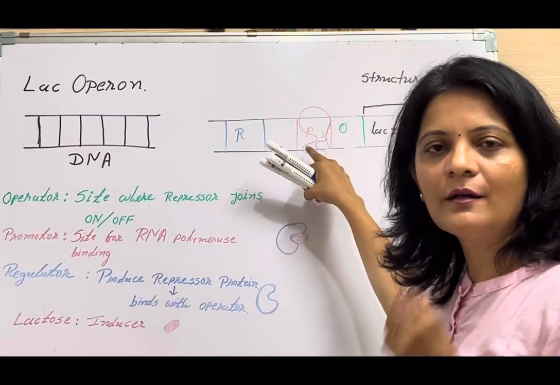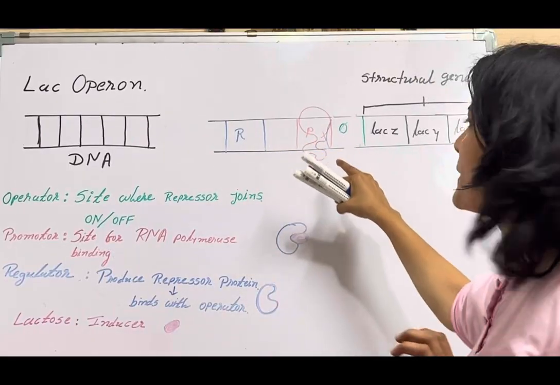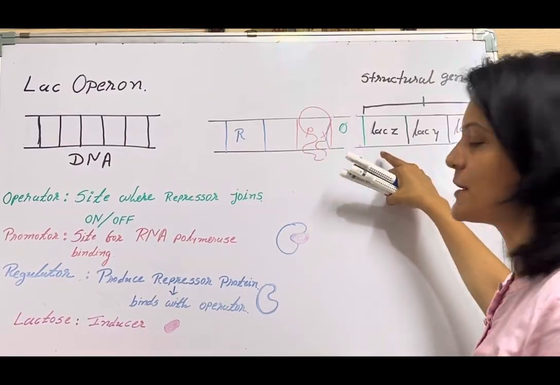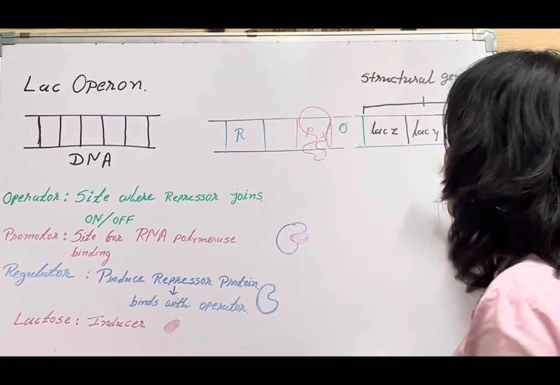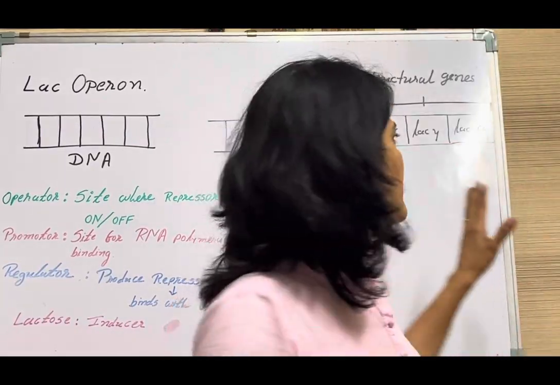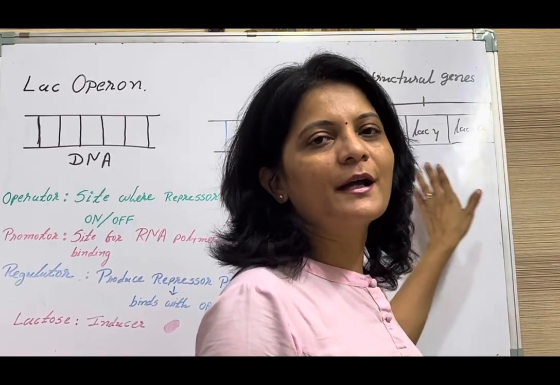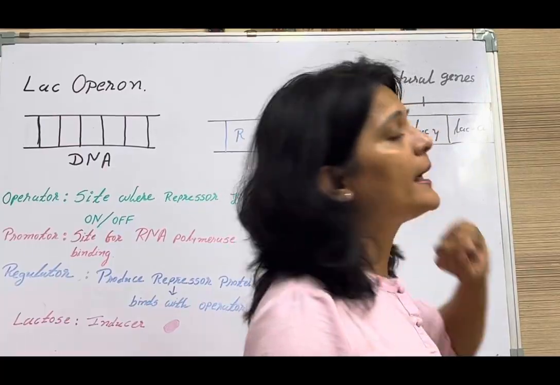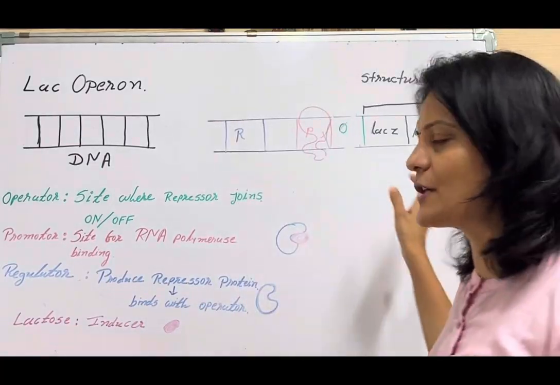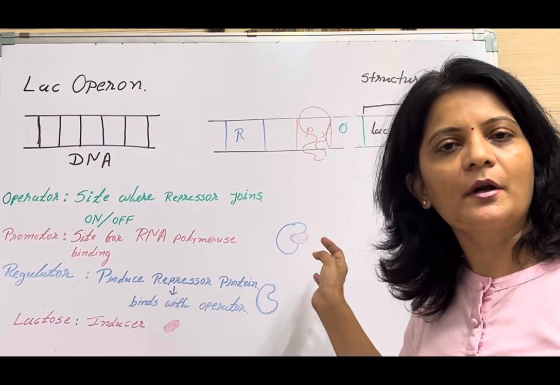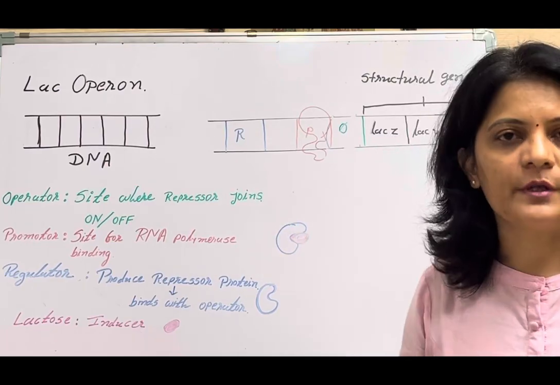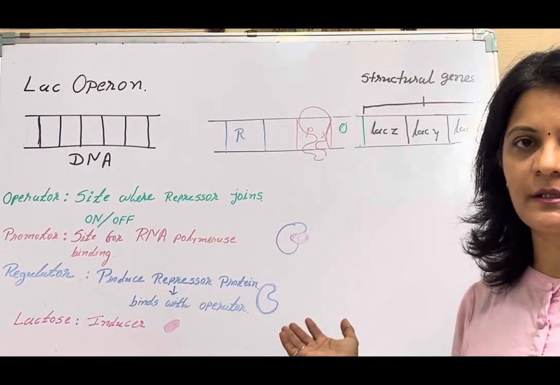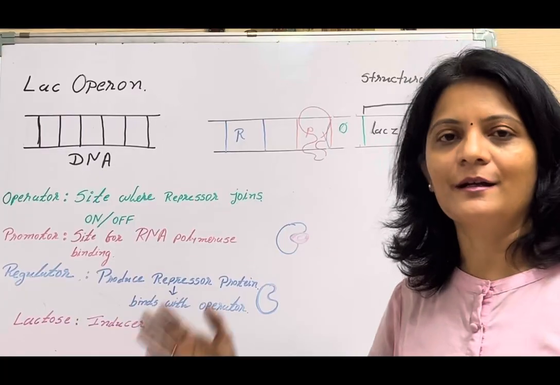Now, at the promoter site, the enzyme RNA polymerase is already there. RNA polymerase will glide over the operator and turn on the transcription of the structural genes. So, all three structural genes are transcribed. LAC-Z is responsible for the mRNA for beta-galactosidase enzyme, LAC-Y for permease and LAC-A for transacetylase. These three structural genes are responsible for the production of mRNA for different proteins. So, this way, depending on whether lactose is present or absent, the operon is turned on or turned off.